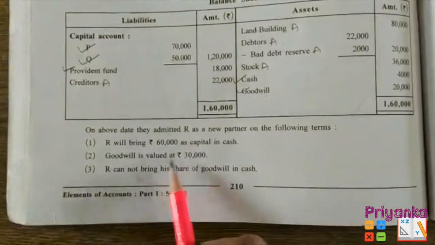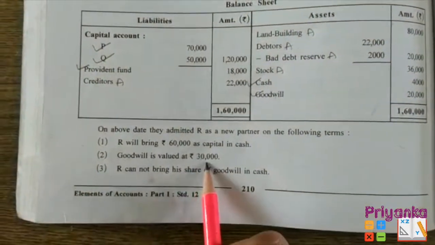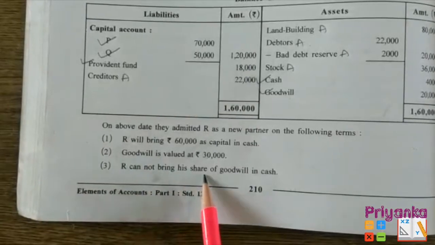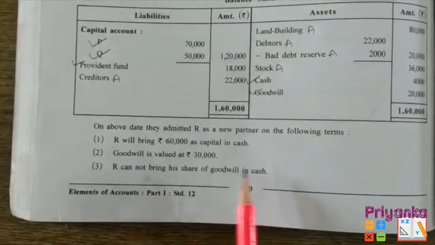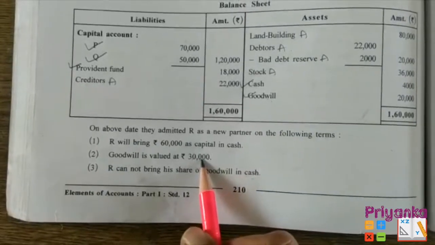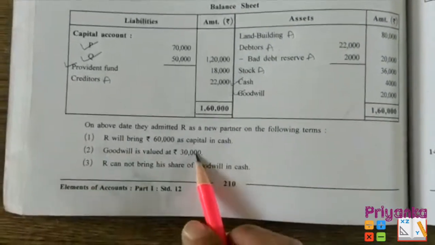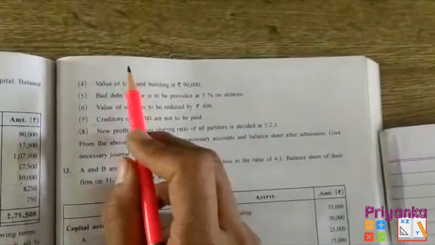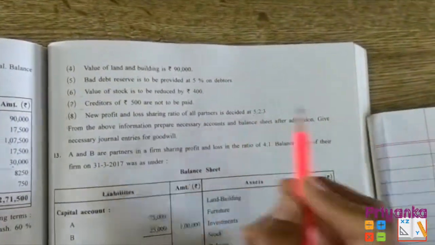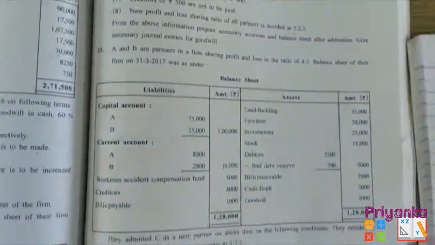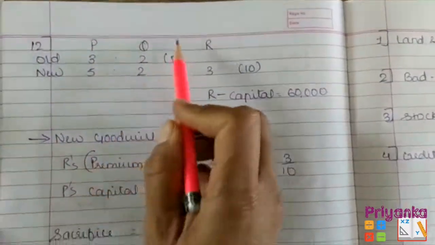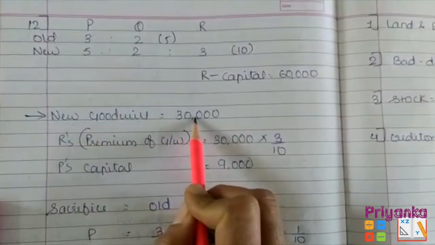Next, goodwill is valued at 30,000. Now this is the new goodwill they are talking about. R cannot bring his share of goodwill in cash. So here we have the goodwill value from which we can remove what R should bring. But for this we need a new ratio. And in the transaction, the adjustment is giving us a new ratio. So as we are ready with the old ratio and the new ratio, here the new goodwill value is 30,000,